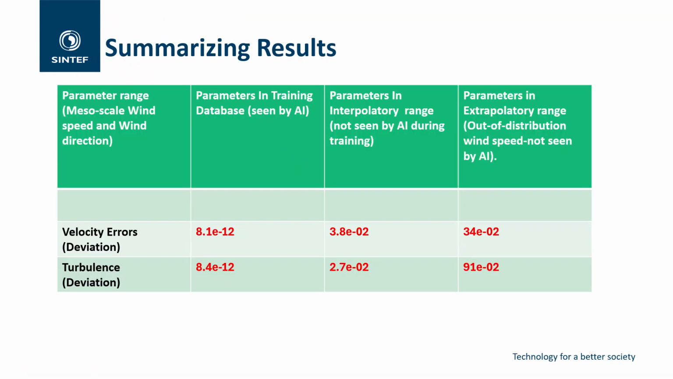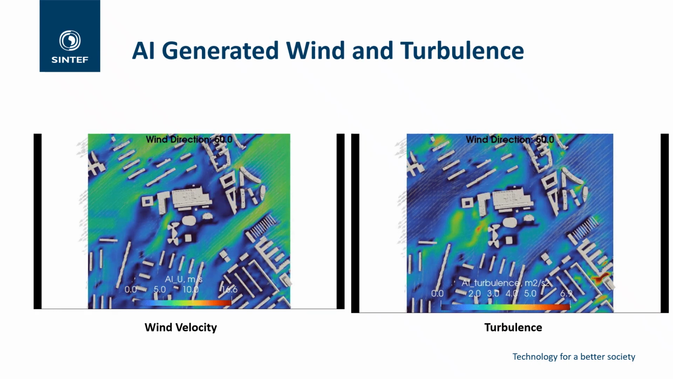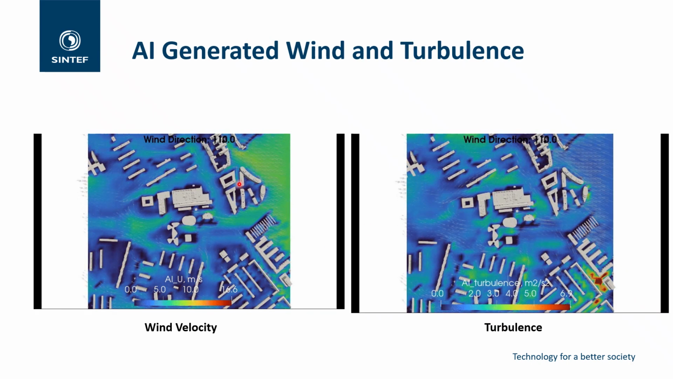So to summarize the results, as I said, velocity errors are very low in the training database. During generalization, it's manageable when the unseen parameters are in the interpolatory range, and when it's out of the distribution range, it's bad. So this is the AI generated wind and turbulence here.